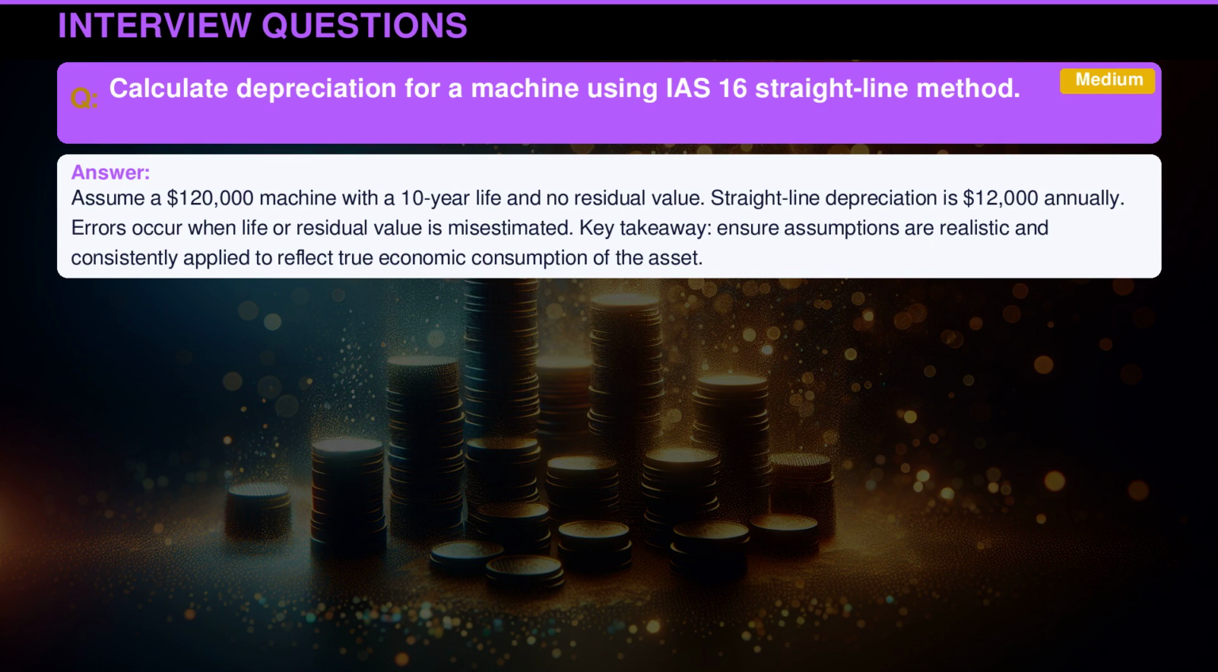Assume a $120,000 machine with a 10-year life and no residual value. Straight-line depreciation is $12,000 annually. Errors occur when life or residual value is misestimated. Key takeaway: ensure assumptions are realistic and consistently applied to reflect true economic consumption of the asset.